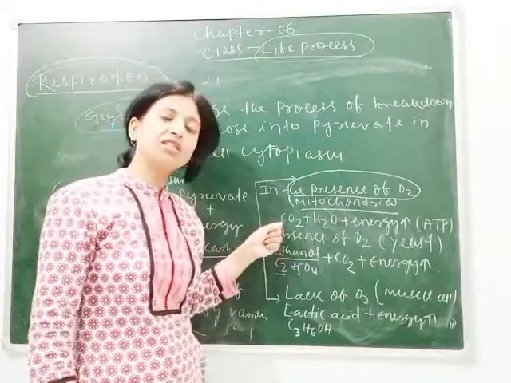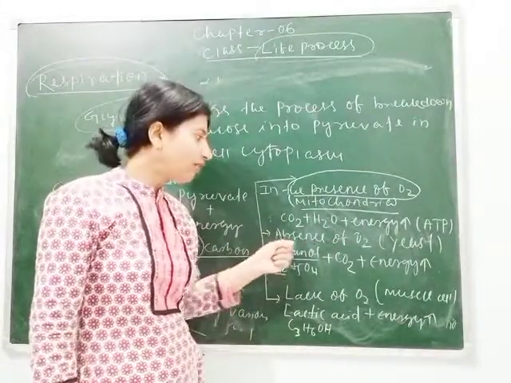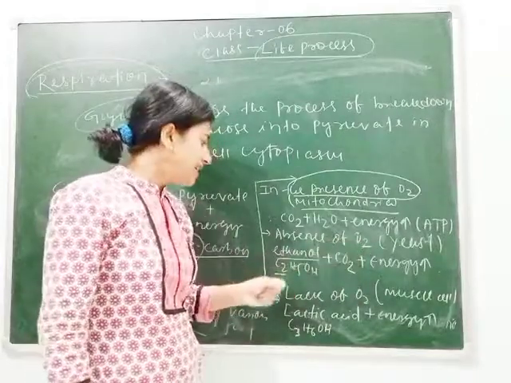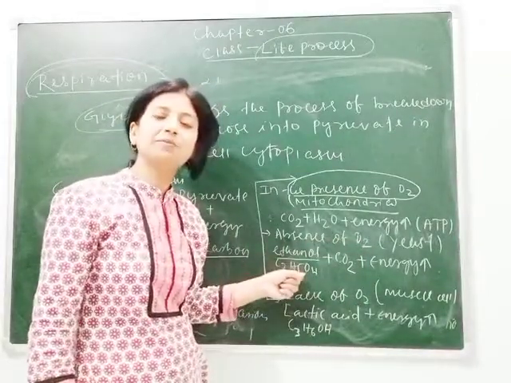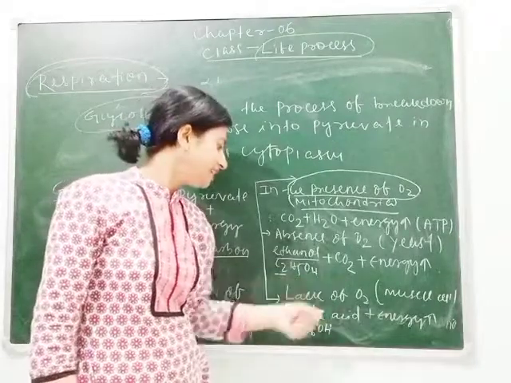Next, in the absence of oxygen, that takes place in yeast, and the product is ethanol, carbon dioxide and energy. Next, lack of oxygen takes place in the muscle cells, and lactic acid plus energy is formed.